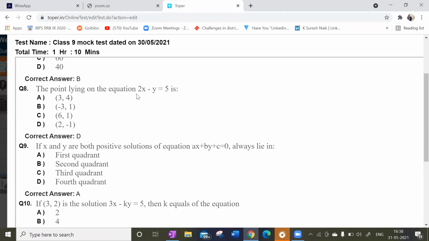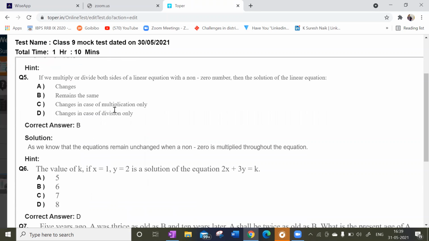Please. The point lying on the equation 2x minus y is equal to 5. Which point? See, you individually substitute. Option A, you substitute in the given equation. Option B also, you substitute in the given equation. C, D, everything you substitute over there. If you substitute, option D will be satisfied. Getting my point? Option D will be satisfied.